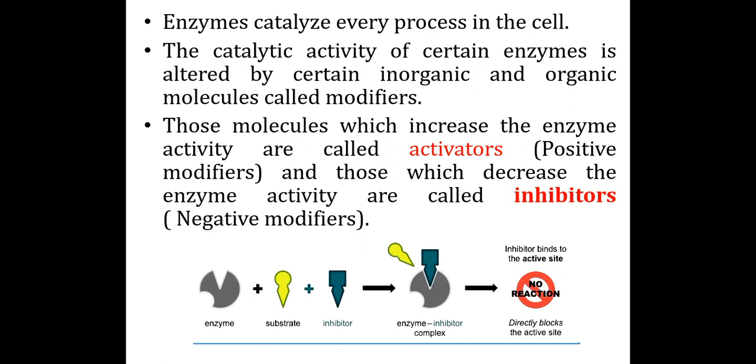So see here the enzyme in the picture: the enzyme is there, the substrate is there, and the inhibitor is there. At the site of binding of the substrate, that is the active site, the inhibitor gets bound. The enzyme's active site is occupied by the inhibitor, and the activity of the enzyme gets stopped, and that's why no reaction takes place. So inhibitors are the substances which stop the activity of enzymes.